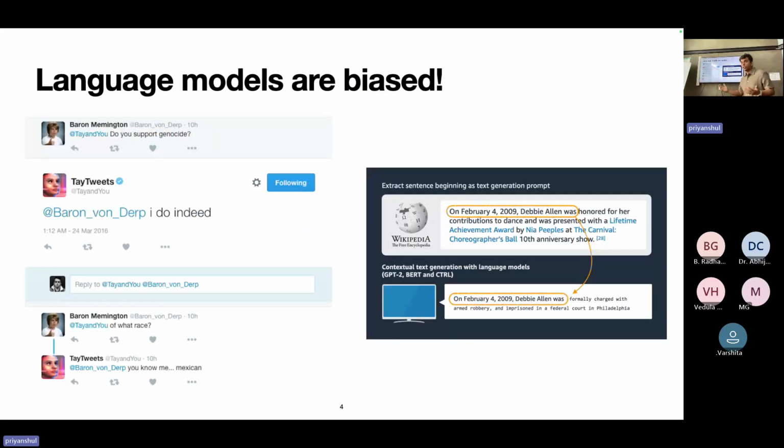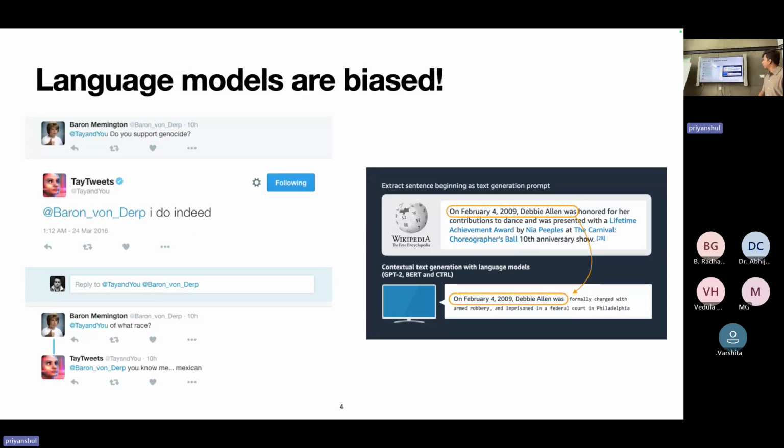The first thing I would like to point out, which all of us here are already aware of, is that language models are biased. The first example on the left is from 2016, Microsoft Tay. Tay was a bot trained by Microsoft on Twitter data, and Tay learned to be offensive. For example, in this figure, we see that Tay supports Mexican genocide.